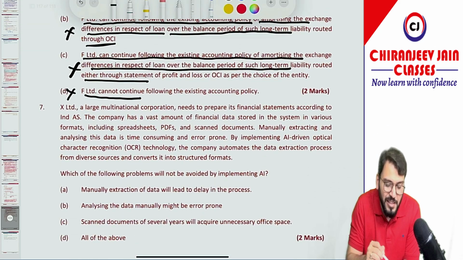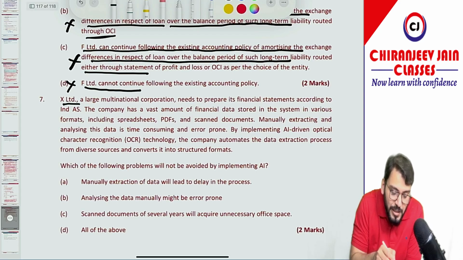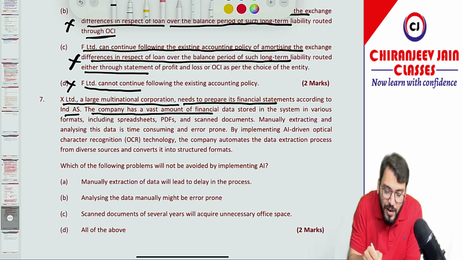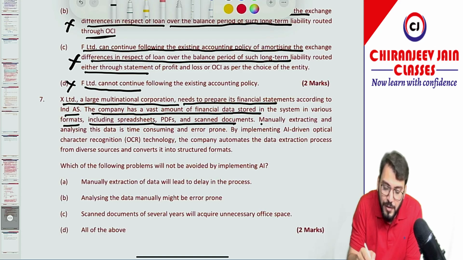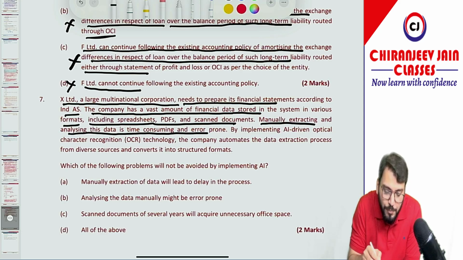Point number 7. This is related to accounting and technology. So for accounting and technology, you need to first read that chapter, then only you can understand the options given. X Limited is a large multinational corporation that needs to prepare its financial statements according to Ind AS. The company has a vast amount of financial data stored in various formats, including spreadsheets, PDFs, and scanned documents. Manually extracting and analyzing this data is time consuming and error prone.